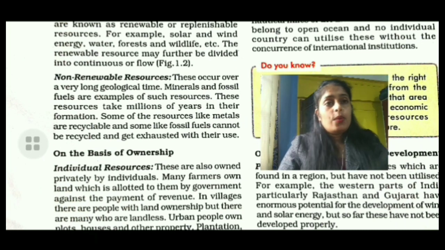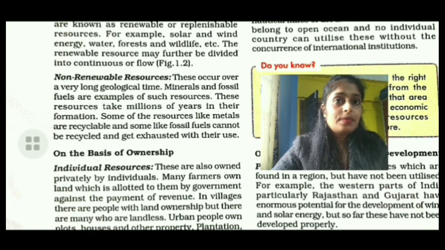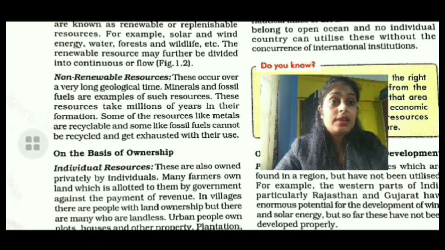But when we use fossil fuels, we cannot recycle the used amount. They get exhausted totally. So this is the difference between recyclable and non-recyclable non-renewable resources.